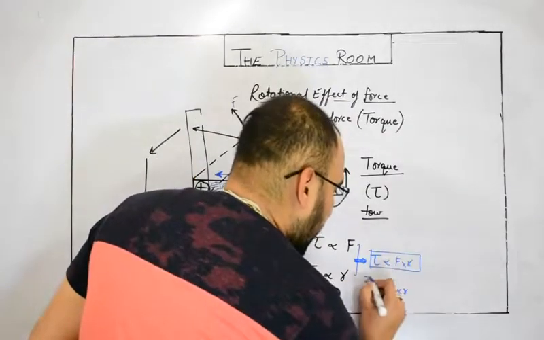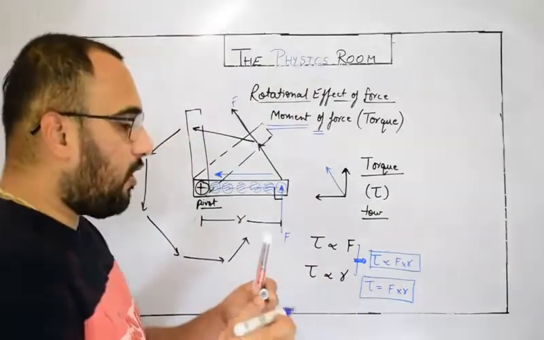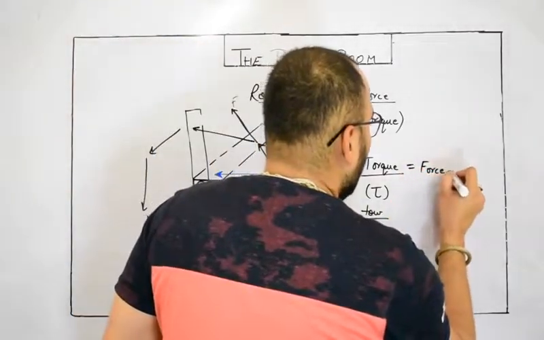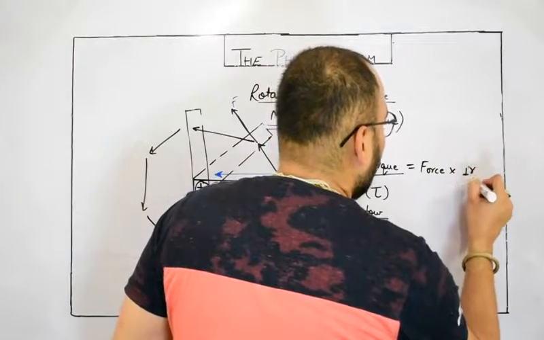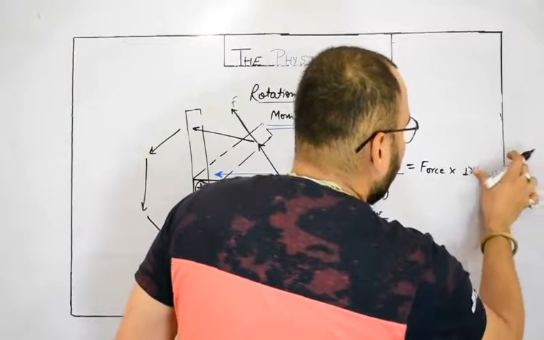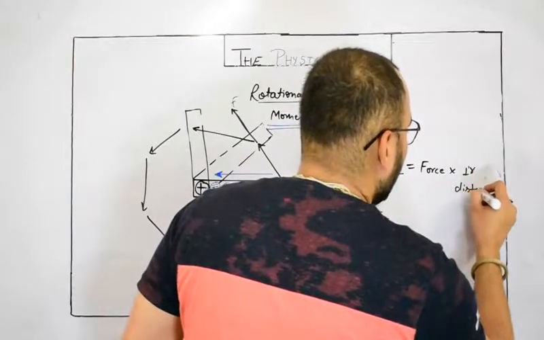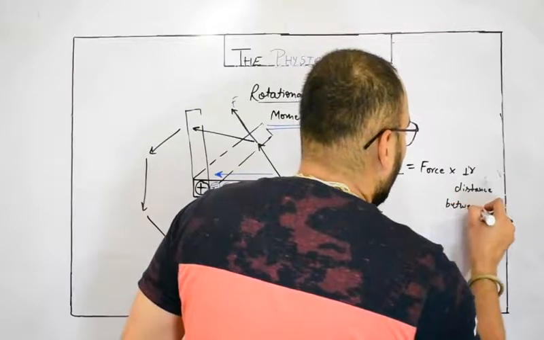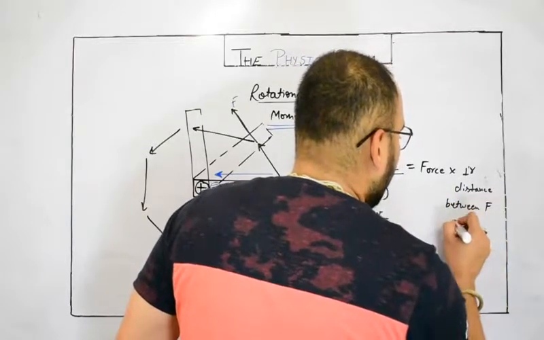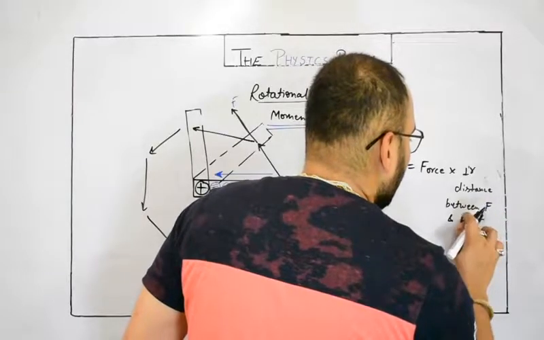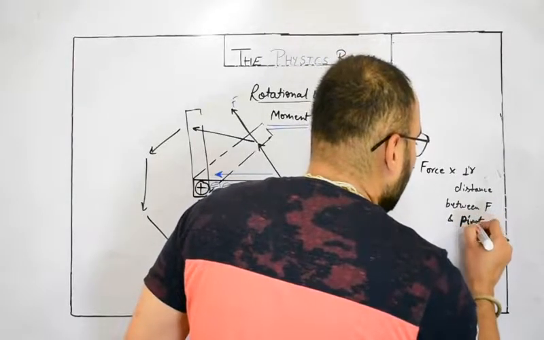So F into R. The generalized formula of torque is force into perpendicular distance between force point F and pivot. Okay, so this thing is called torque.